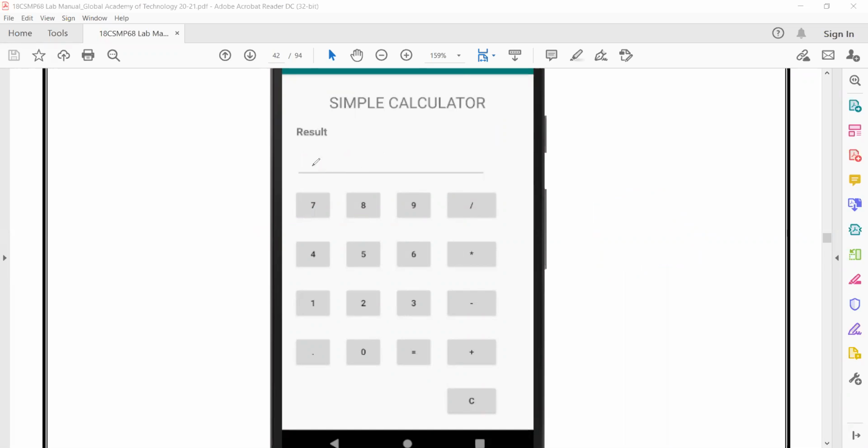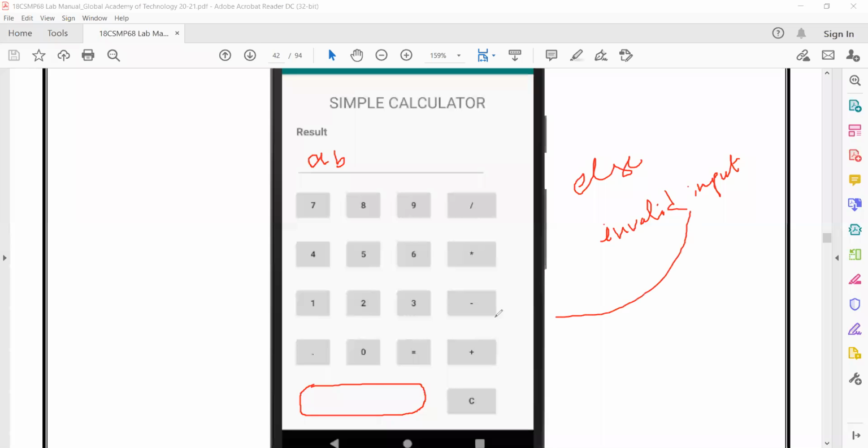Probably in case you're telling like this, if the user is clicking some A, B, I'll get a toast message. Let us assume that it's taking A, B, C. What I said, it'll execute the else block. In the else block, I'll get a message called invalid input. I'll get a toast message, and just now I showed here, inside this toast message, I'll get invalid input. I hope that answered your question. This invalid input will be present here in case you're entering A and B.